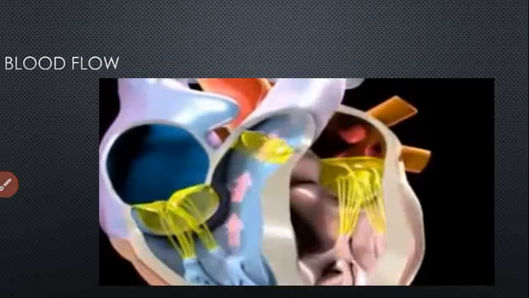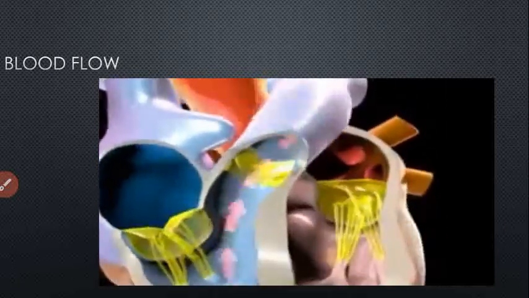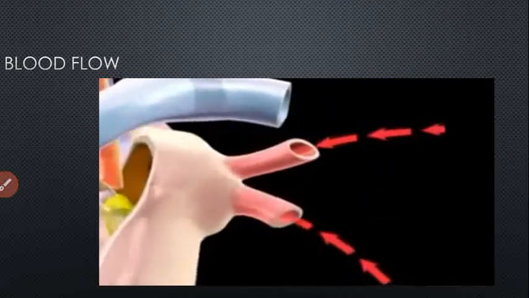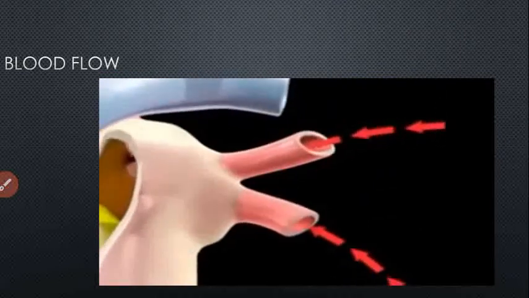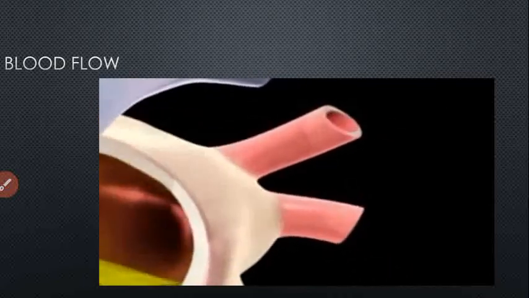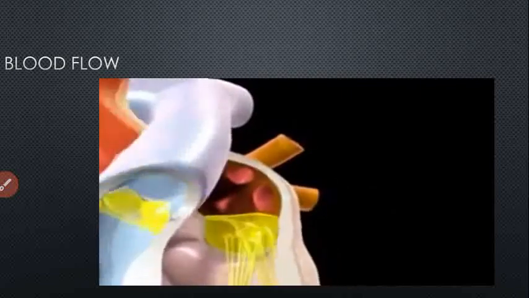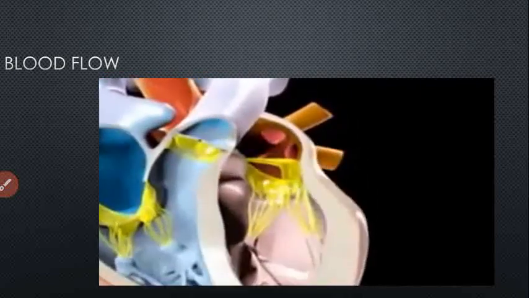Then the pulmonary valve opens and blood goes into the pulmonary artery for purification, and oxygenated blood is received via the four pulmonary veins and fills the left atrium. Then from the left atrium the bicuspid valve, or we can say mitral valve, opens. Then blood goes into the left ventricle.